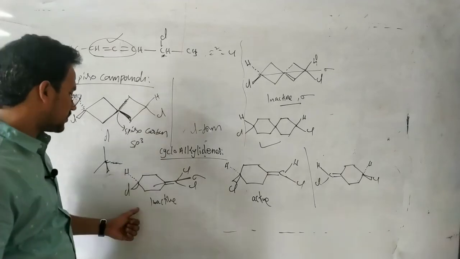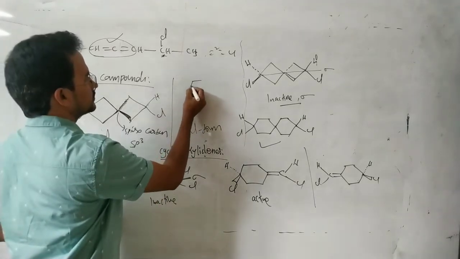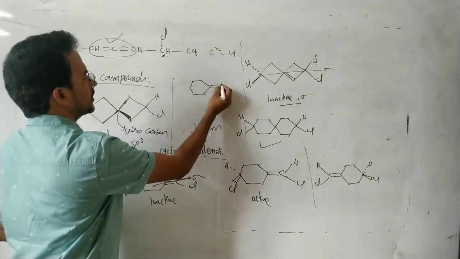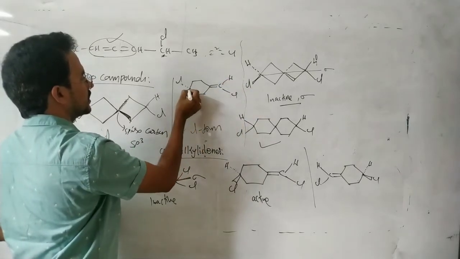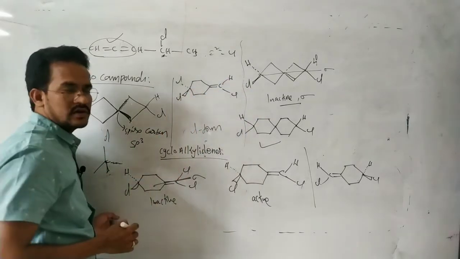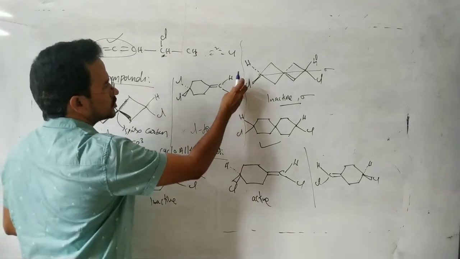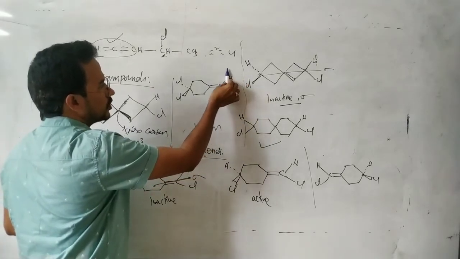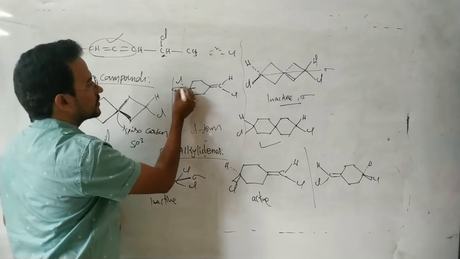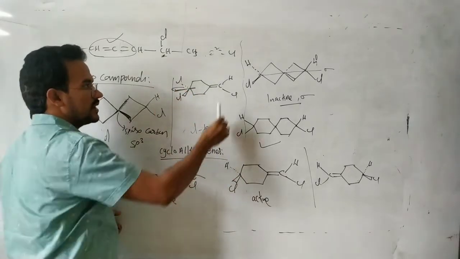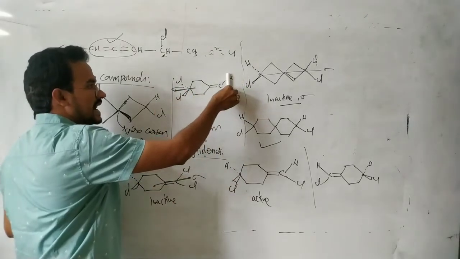At either point, suppose you see this one, double bond here, hydrogen, this is a chlorine. So Cl and Cl. Here in this case, the plane is passing through these hydrogen, chlorine and cyclic ring, and this one is cut into two equal halves. The imaginary plane is passing through these atoms.